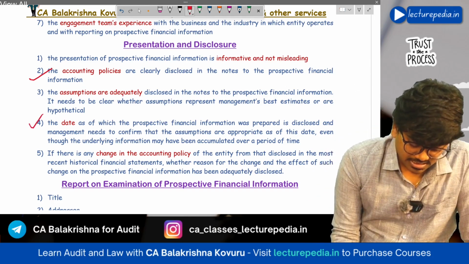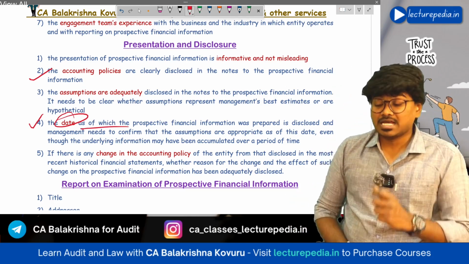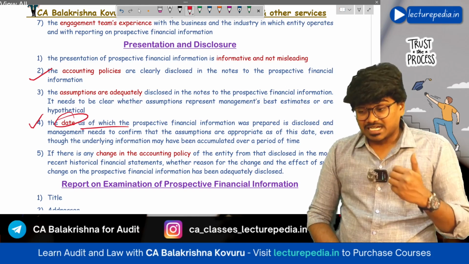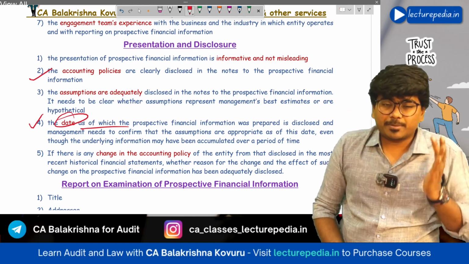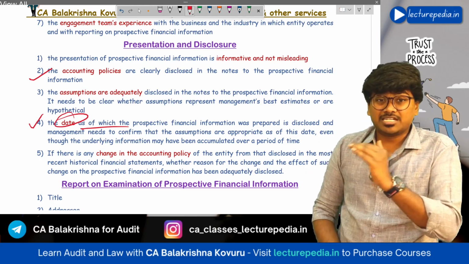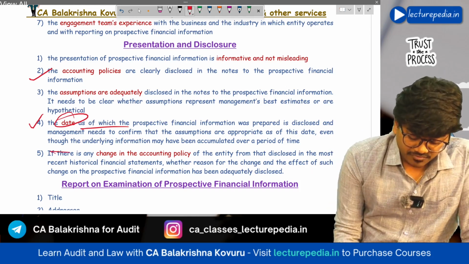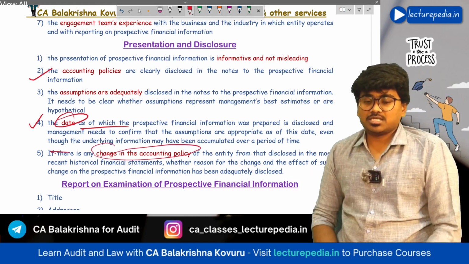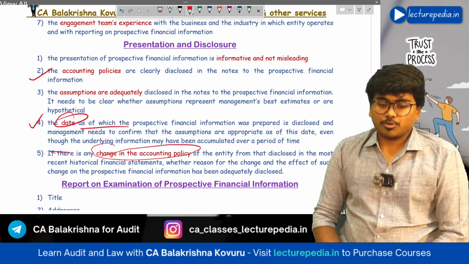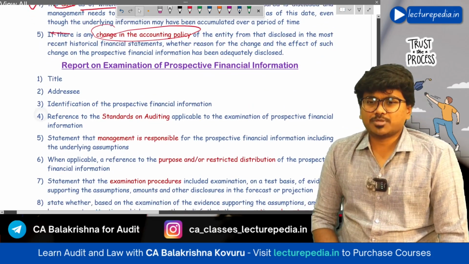Next, the date as on which these prospective financial statements have been prepared, and whether the assumptions that have been taken by the management are relevant as on the date of preparation of the prospective financial statements or not. Even that has to be disclosed in the prospective financial information. And if there is any change in the accounting policy, the management has to disclose that particular change in the prospective financial information.